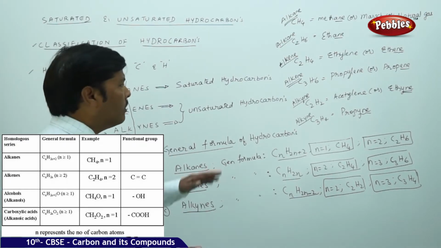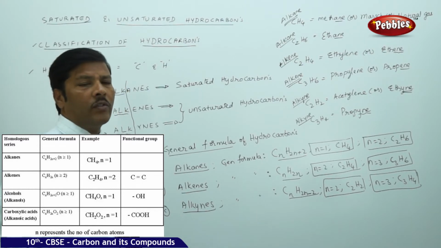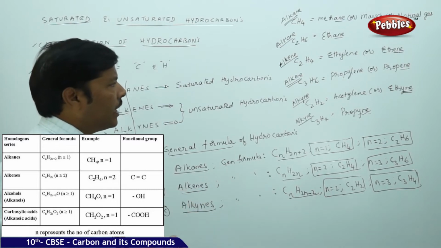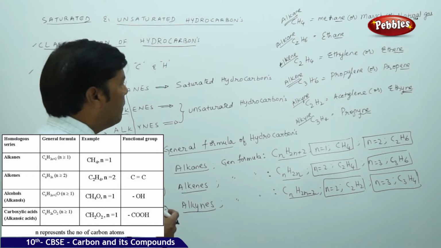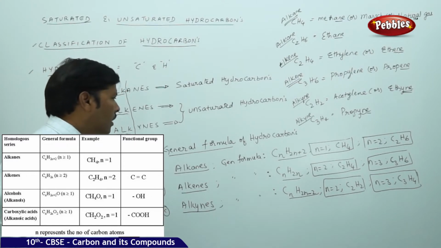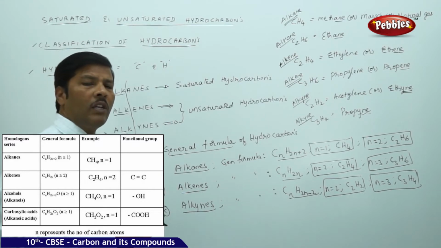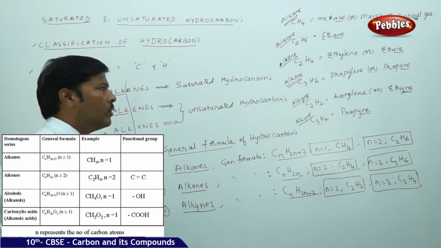So now we look into the structural aspects of both saturated and unsaturated hydrocarbons, and find out what kind of linkage they have, what kind of catenation tendency and chain formation they have, and how they satisfy the tetravalency or covalency of carbon.